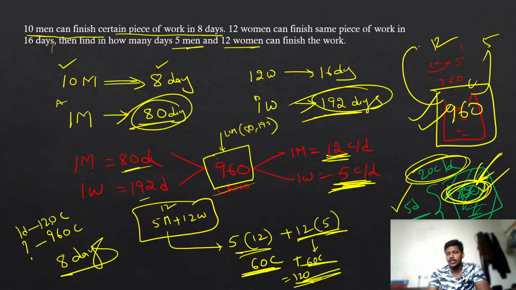But I don't want them to eat for only one day. I want them to finish the entire packet. That means I want them to finish the entire work of 960 units or 960 chocolates. So in one day, if they can eat 120 chocolates, how long will they take to finish 960 chocolates? Simply do the cross multiplication. You will get your answer as 8 days.